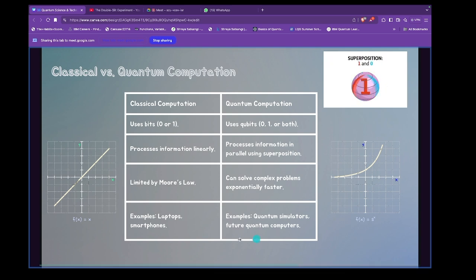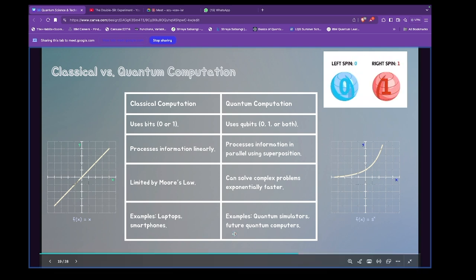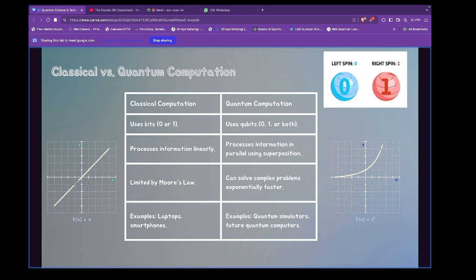Now take note that I have written future quantum computers, which literally means that the current quantum computers that we have are not the ones that we need. Okay, we are trying to make quantum computers more advanced, more perfect, so that we can use them in real time. The quantum computers we have right now are not very efficient in their working.